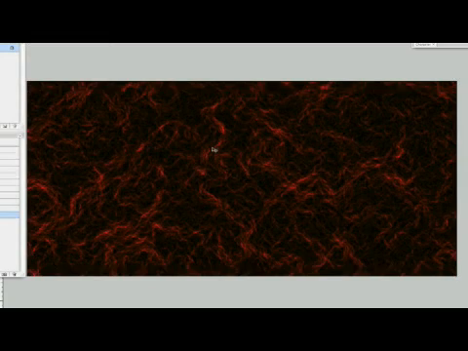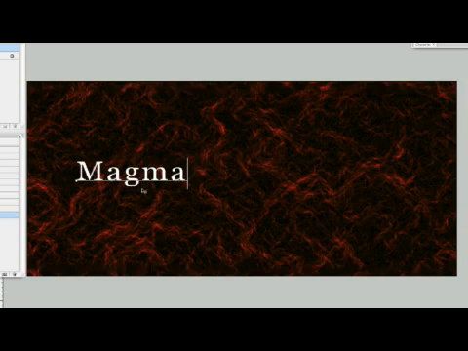That's pretty good. Now what I'm going to do is I'm just going to go ahead and hit my text tool. Since we're going to be using magma here, let's go ahead and type out some magma like so. Go ahead and accept that by hitting enter, and we'll stop here and pick this up in the next part.